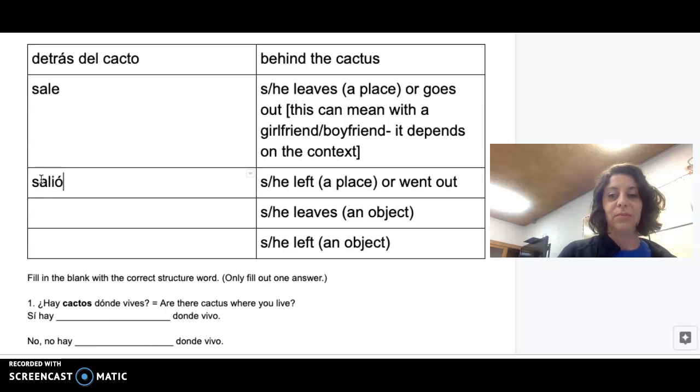And that is my preterite tense because it's my completed action. Okay, so I would pinpoint a time he left the building. Okay, so Joe salió de la escuela. Joe left the school. Okay.